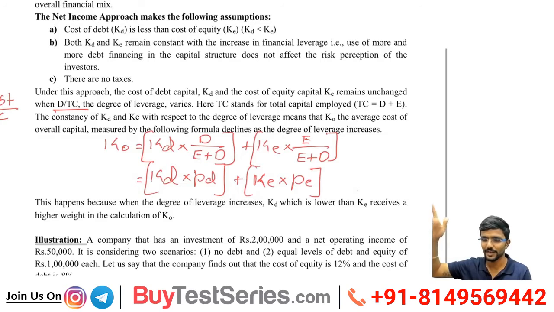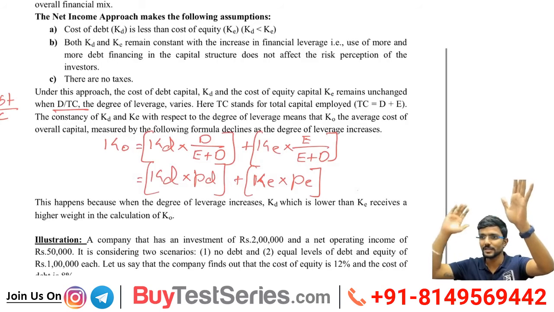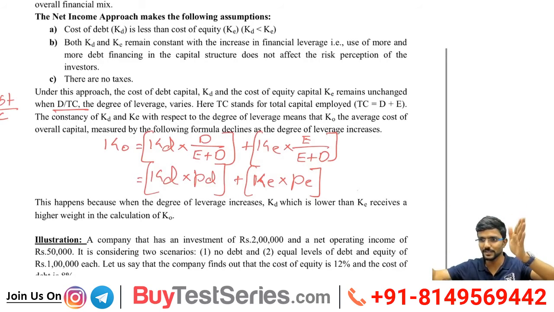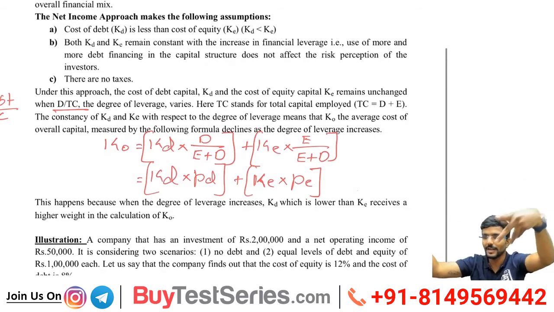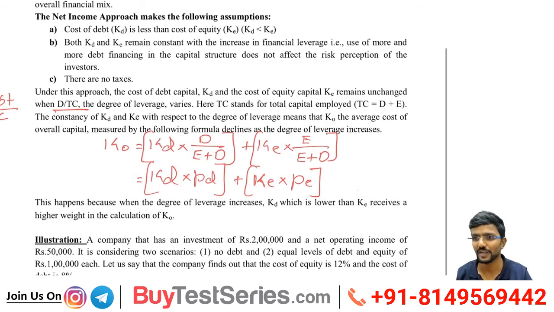Understand the concept. If my cost of equity is this much, debt is this much, cost of each is this much, then what is the average cost of overall capital? This KO is nothing but the average cost of capital. We will call it average cost of capital also, or overall cost of capital. Done, sir? Can we move ahead?